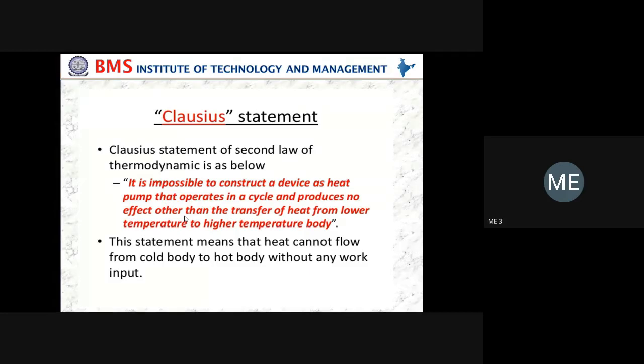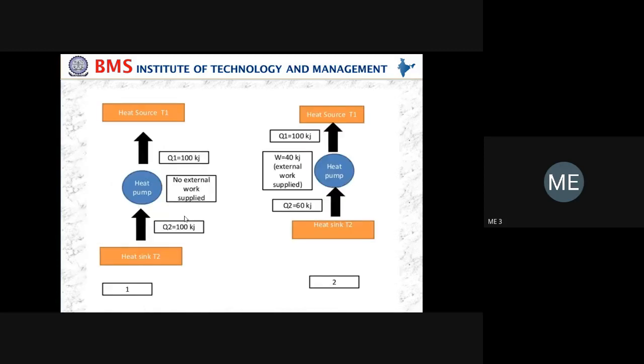The meaning is that heat cannot flow from a cold body to a hot body without any work input. Suppose you supply work to the heat pump or refrigeration, then the heat pump and refrigeration will work. So with the aid of work done, the heat pump and refrigeration system will work. That is the meaning of Clausius statement.